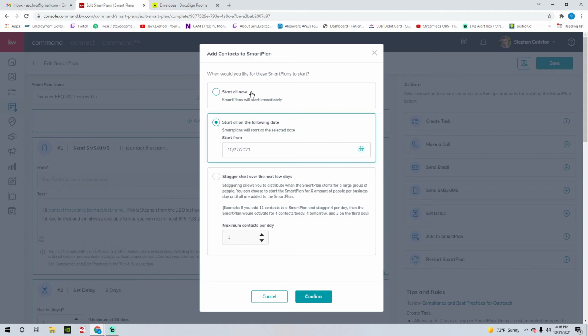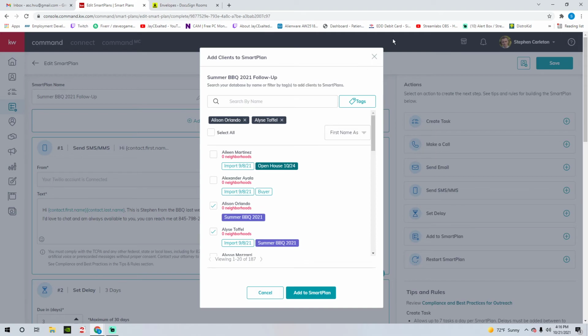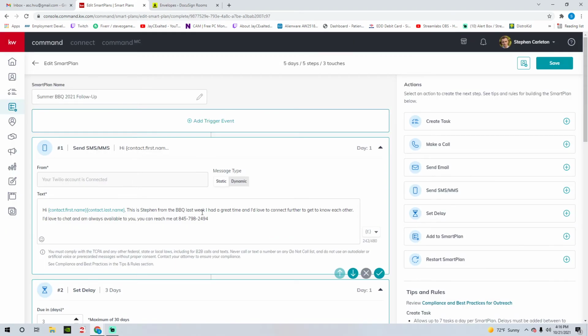In this case, we just got their information after the event. We just connected with them. We don't know too much about them. So we want to start it after the event. So we're going to start the plan now because the event already happened. If I hit confirm, I don't want Allison and Elise getting anything on their phone, so I'm not going to confirm it. But if we were to hit confirm, this smart plan would go ahead and start, and they would see exactly what we just did.